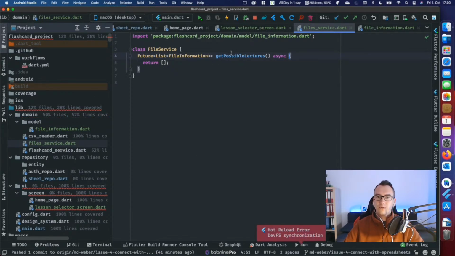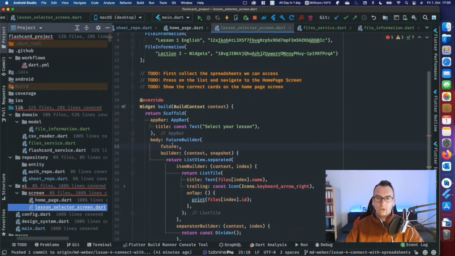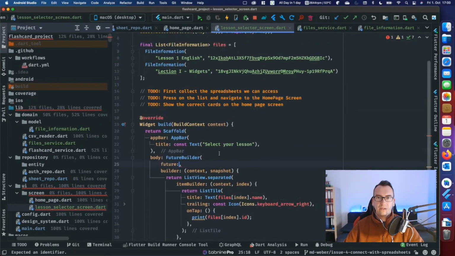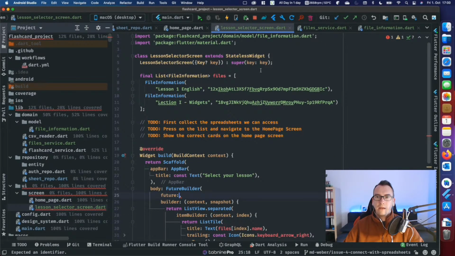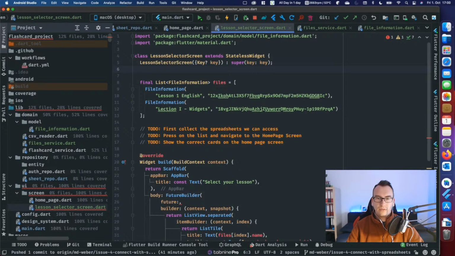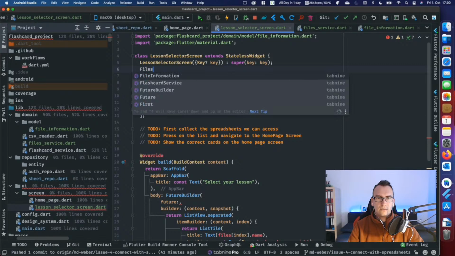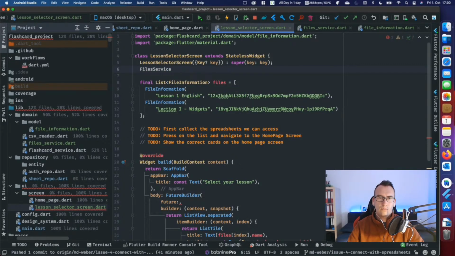The reason I do that is we want to make a network request, which will be anyway asynchronous. And the good thing is, if we use this FutureBuilder, we get some cool benefits that I will show you in a second. First of all, we need to clarify that there is some service, right? We need to have the service. And the service will be, in our case, the file service that we also import.